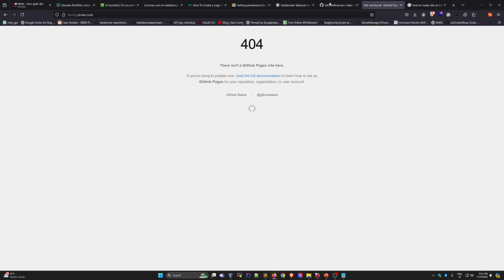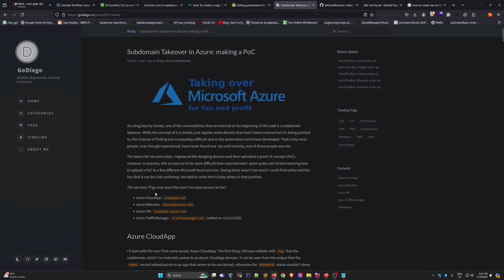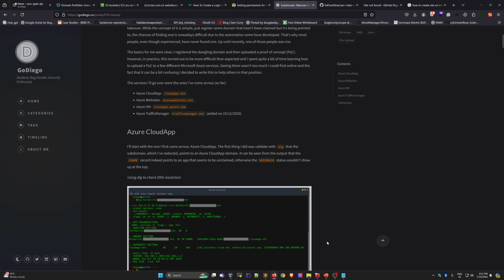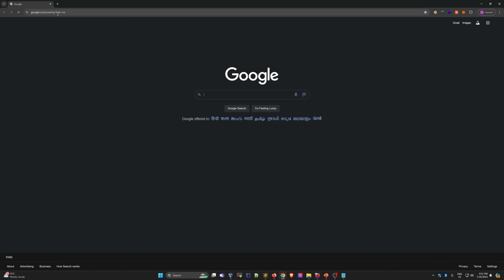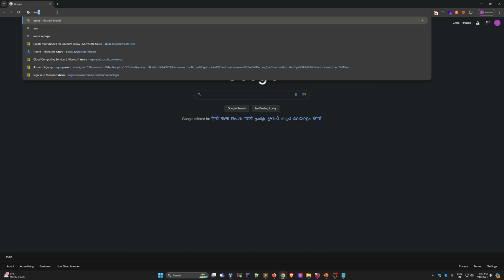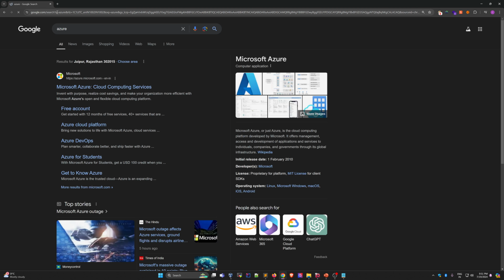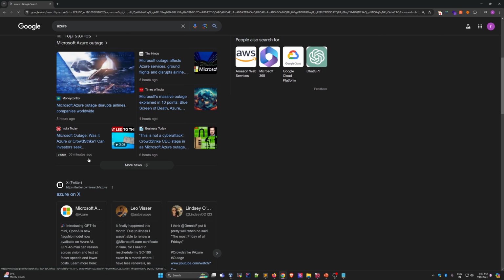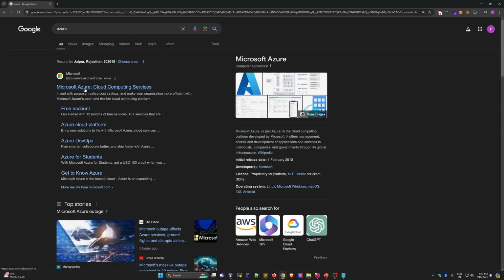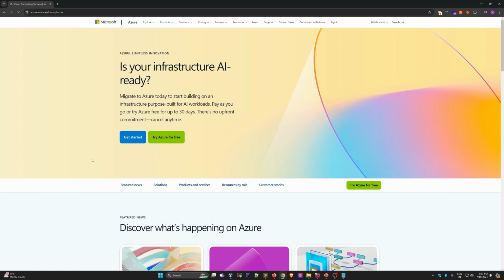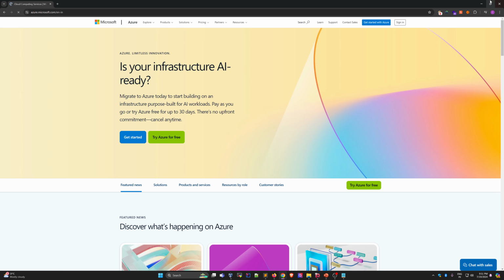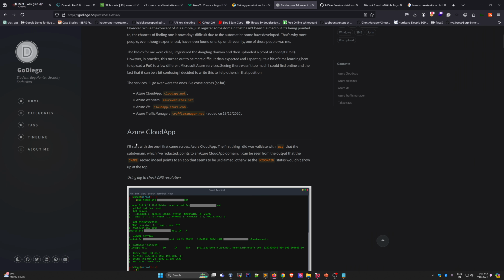So how can you do the Azure subdomain takeover? You can take the help of this. For that you need to use your Azure account. First you need an Azure paid account. If you have a free account, I think $200 or $300 credit, you can use that also. Just create your Azure account and try to create the website with this. They have given everything.